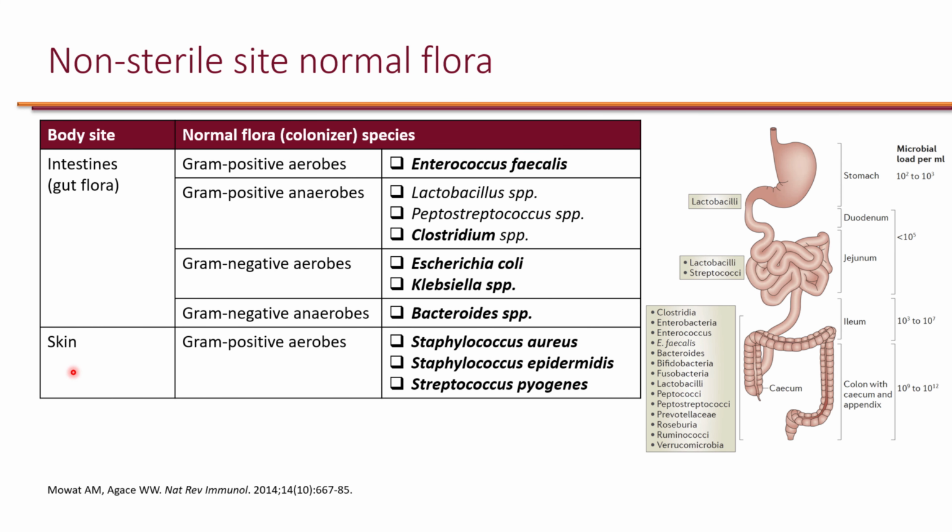So we can see here that on the skin, Staphylococci, as well as Streptococcus pyogenes. So this is group A strep. And then in the GI tract, we have mostly gram-negative rods like E. coli, Klebsiella, as well as Enterococcus faecalis, which is a gram-positive. But more importantly, we have gram-negative anaerobes like Bacteroides that are unique to the gut flora.